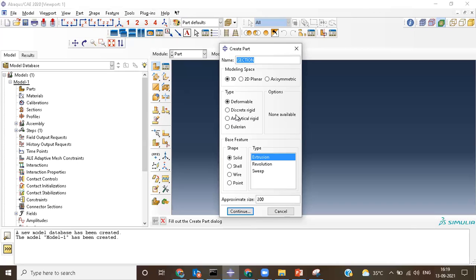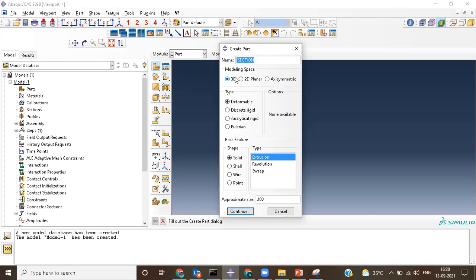There are two different types of rigid bodies. One is a discrete rigid body and the other is an analytical rigid body. A discrete rigid body can be used for any kind of complex structure, while an analytical rigid body can be used only for very simple structures, which are planar. An analytical rigid body doesn't require a mesh, but a discrete rigid body requires a mesh to be generated on it.